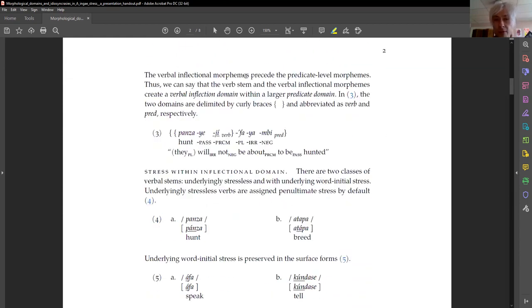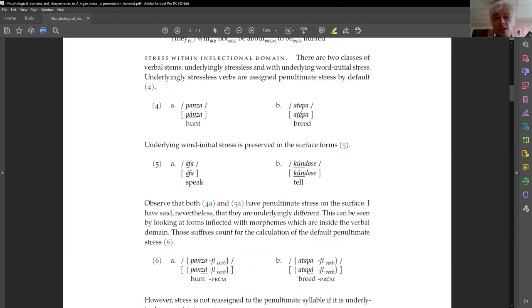The verbal inflectional morphemes precede the predicate level morphemes. Thus, we can say that the verb stem and the verbal inflectional morphemes create a verbal inflectional domain within a larger predicate domain. In 3, the two domains are delimited by curly braces and abbreviated as Verb and Pred, respectively.